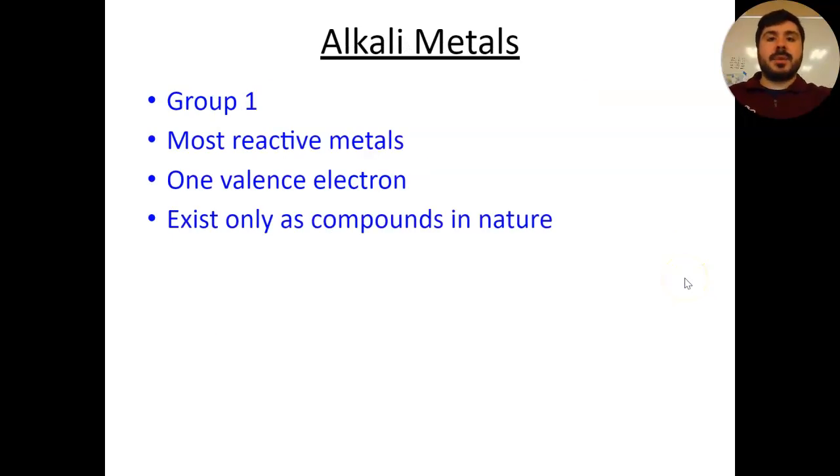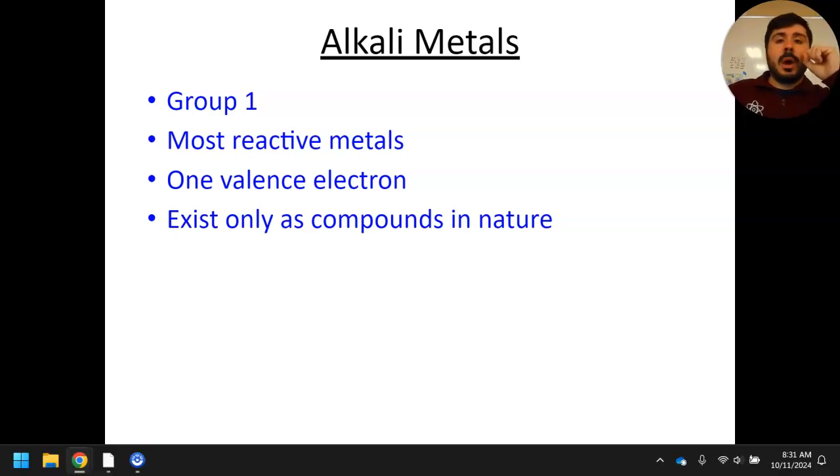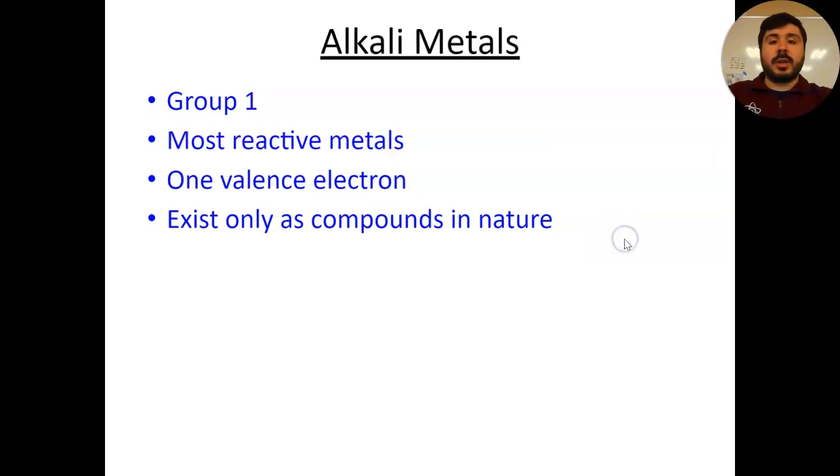Now, we're going to break down this periodic table into some more specific columns, or what are known as our groups, right? Starting with the very first one on the far left here, which is our group number 1. Group number 1 are what are known as our alkali metals. They are the most reactive metals on the periodic table, right? And essentially, they have just one valence electron on them, and they exist only as compounds in nature. Okay, so for the most part, you're very rarely going to actually see these substances by themselves.